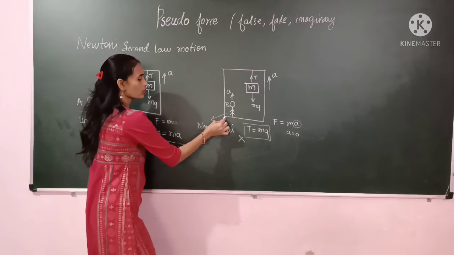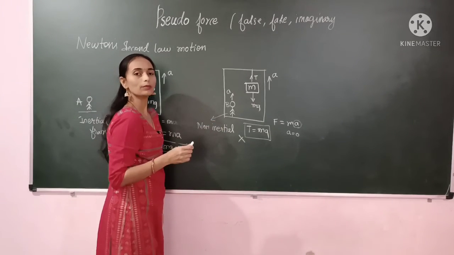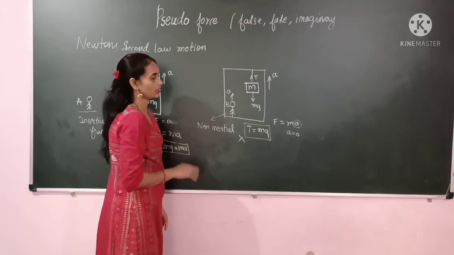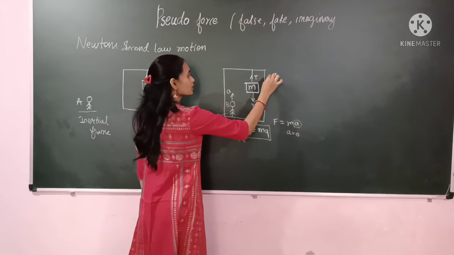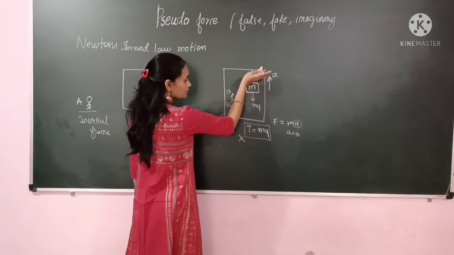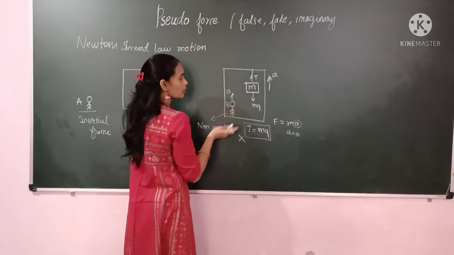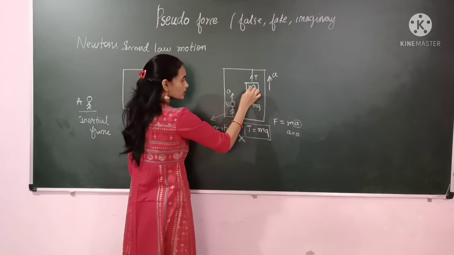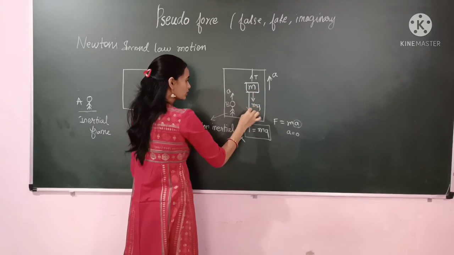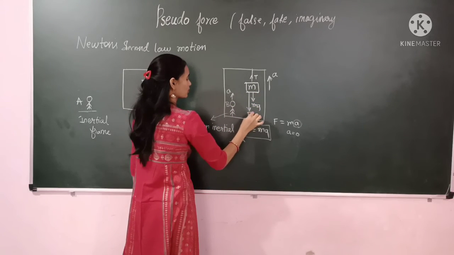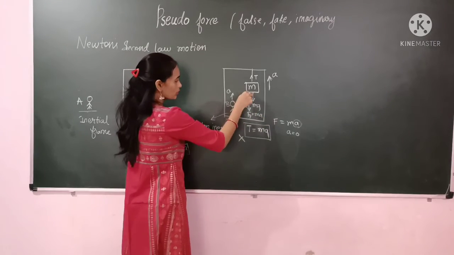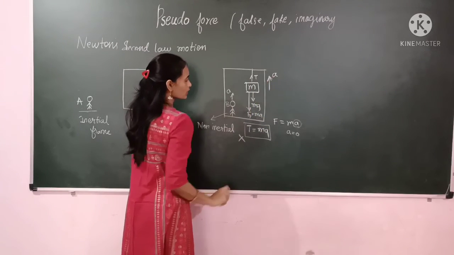So in this case what we have to do is apply the pseudo force in the direction opposite to the acceleration. Suppose the acceleration is in the upward direction here, so the pseudo force has to be applied in the opposite direction on the body. So here this is our body and this is our pseudo force, which is opposite in direction to the acceleration.